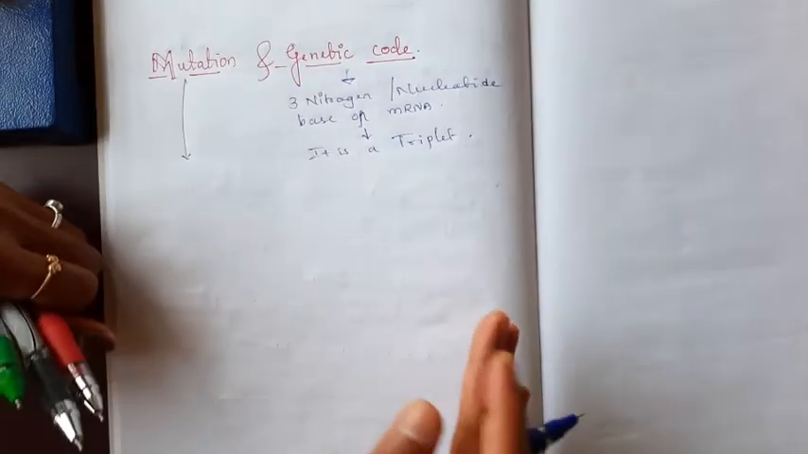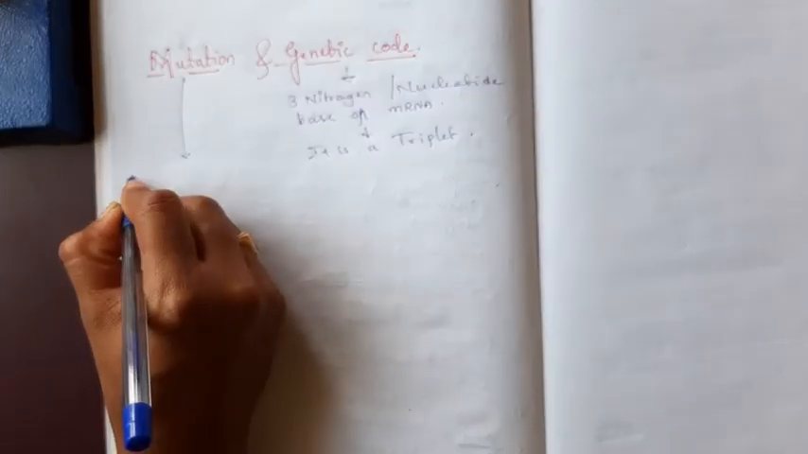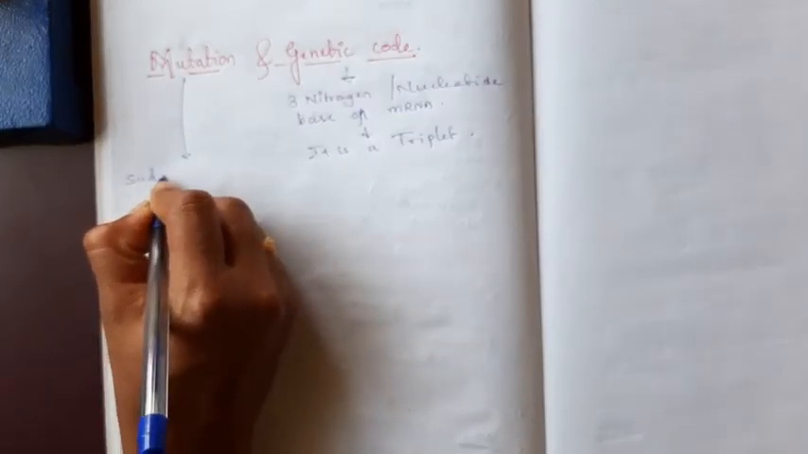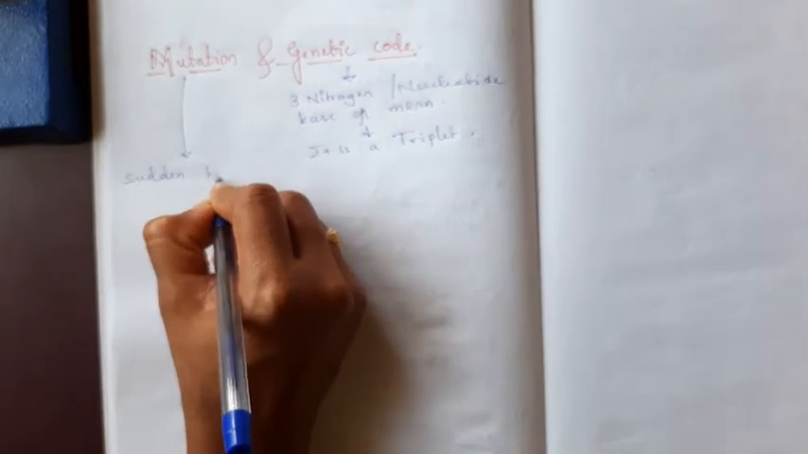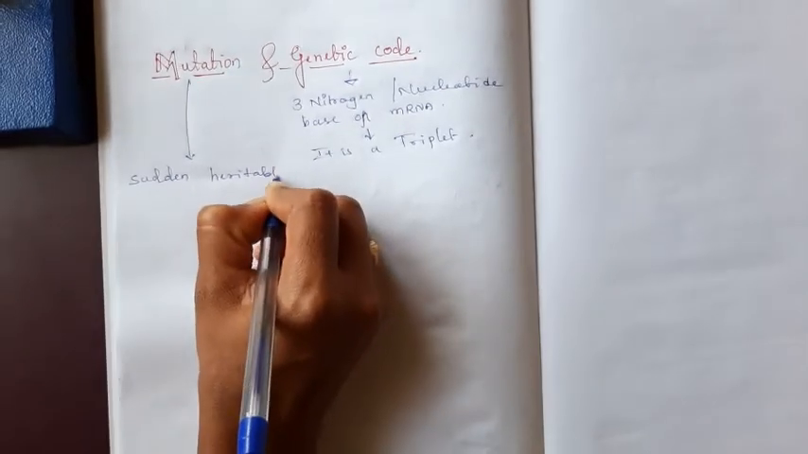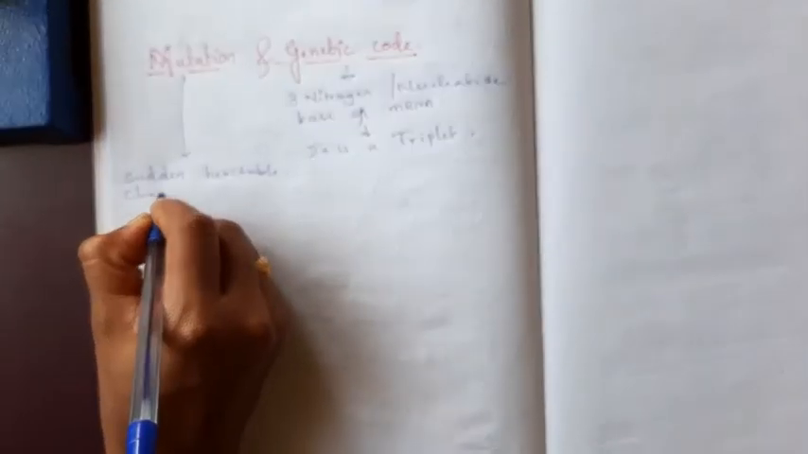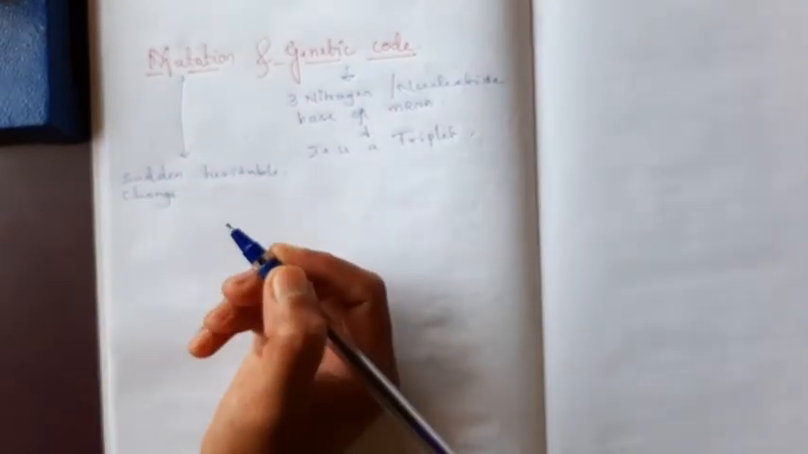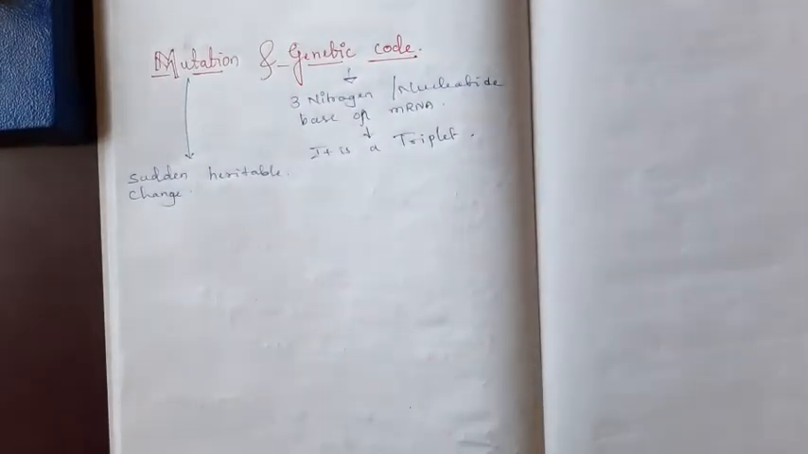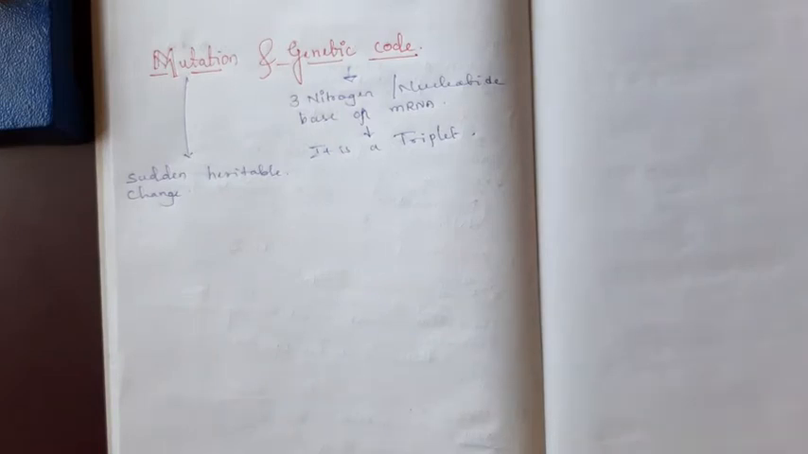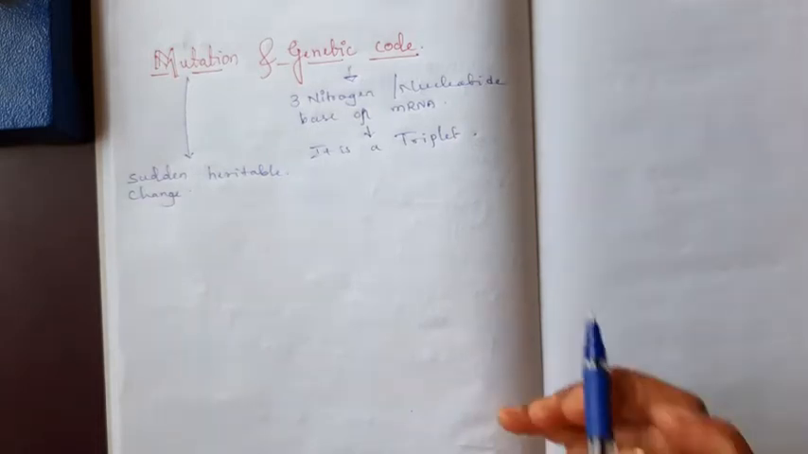We already discussed mutation in the last chapter, that is in the genetics chapter. What is mutation? Mutation is a sudden heritable change. Here we have to focus on the mutation which occurs in the genetic code. The mutation causes the genetic code difference.